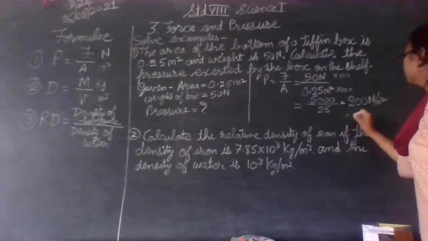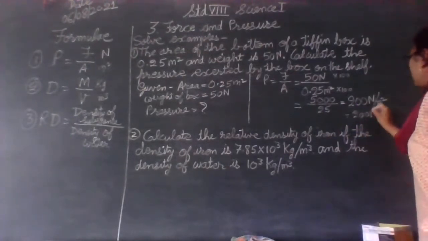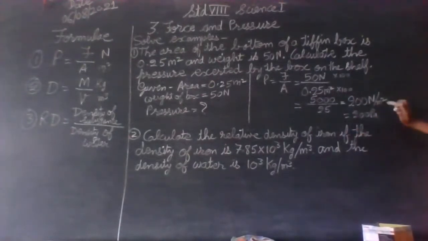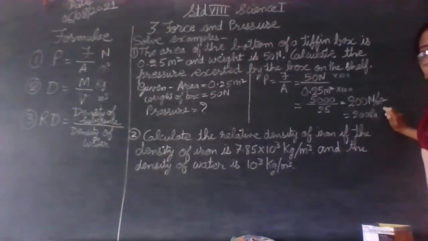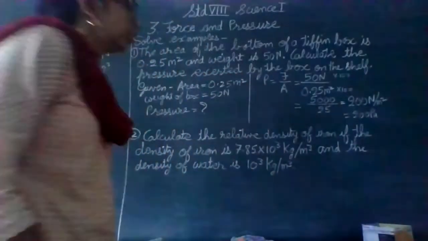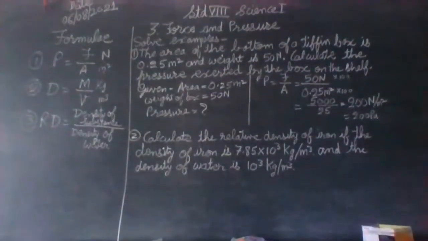This is only equal to 200 Pascal. Pascal is the unit of pressure, or we can write Newton per meter square. So simple it is to put the values in the formula and get the result. Okay. Another problem that we can see related to our formulas.